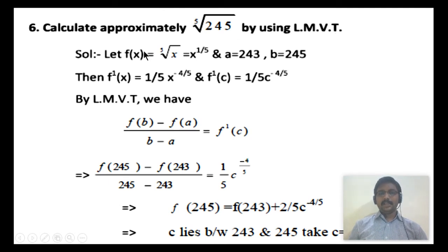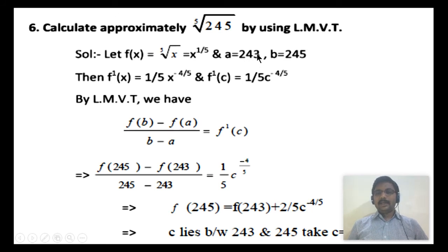Given the function, let it be f of x as the fifth root of x. Here we have to compute the fifth root of 245. For this, the function is defined as the fifth root of x, which means x power 1 by 5. And we define a as 243, b as 245.